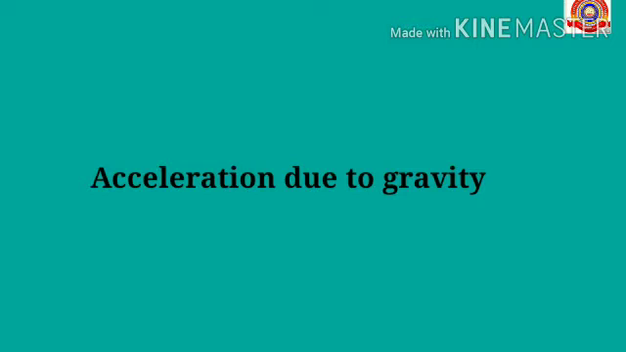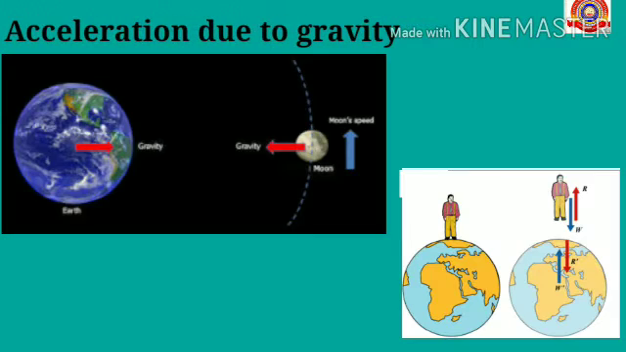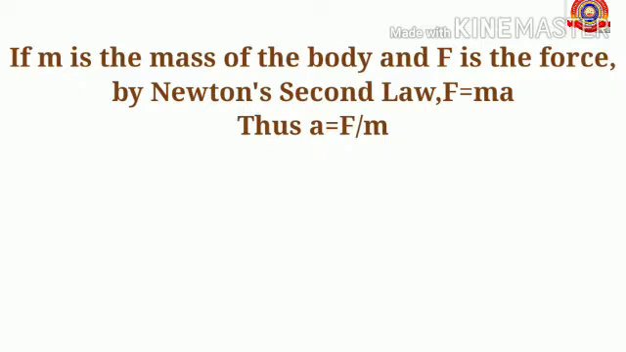We know that the force of attraction between Earth and a body on its surface changes according to the mass of the body. Does the acceleration of the body change according to mass? So let's find out. You know that all bodies are attracted towards the center of the earth. If small m is the mass of the body and capital F is the force, by Newton's second law we know that F equals ma. And from this equation we can find the equation for acceleration, that is a equals F by m.